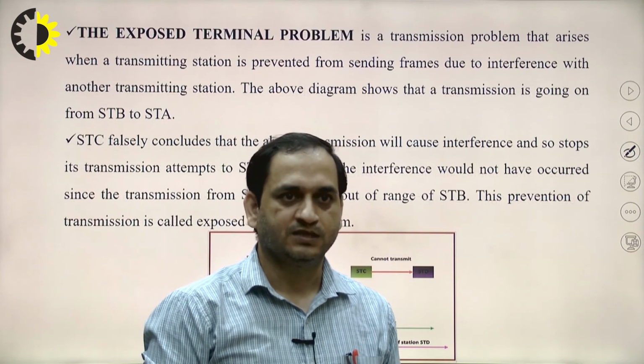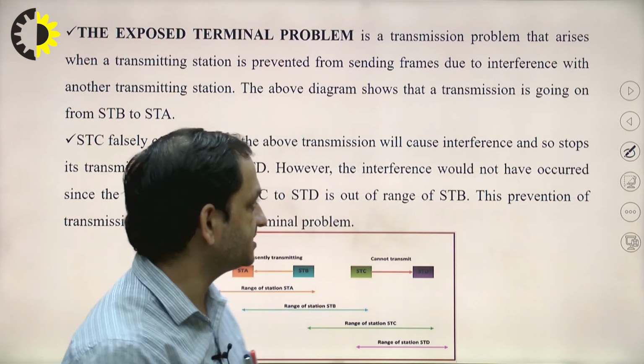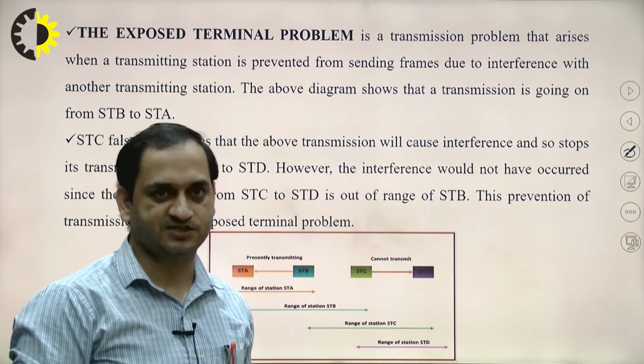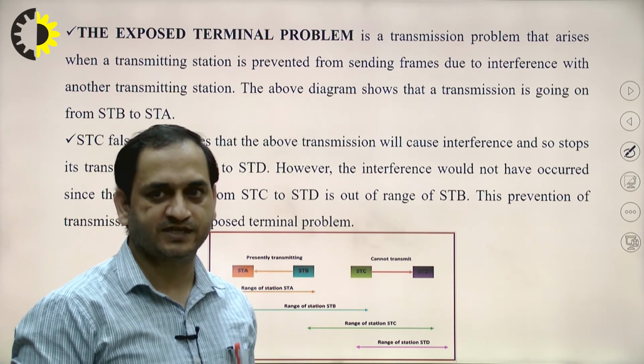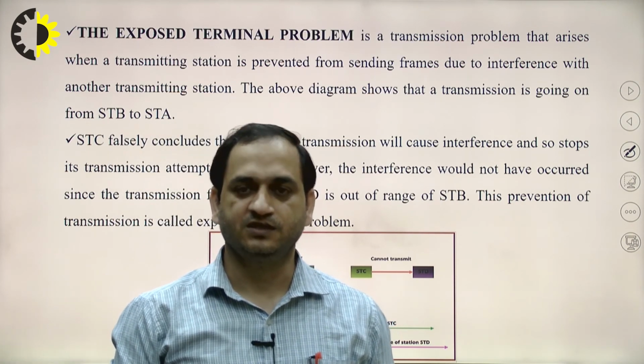Similar to that, we have the exposed terminal problem, a transmission problem that arises when a transmitting station is prevented from sending frames due to interference with another transmitting station.